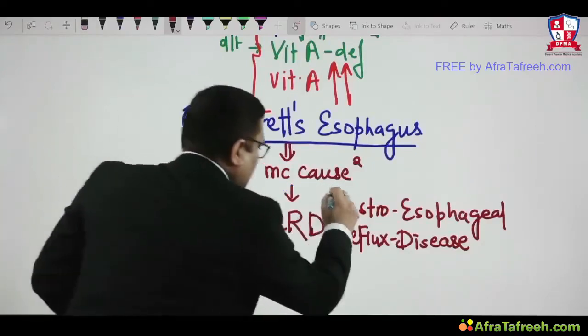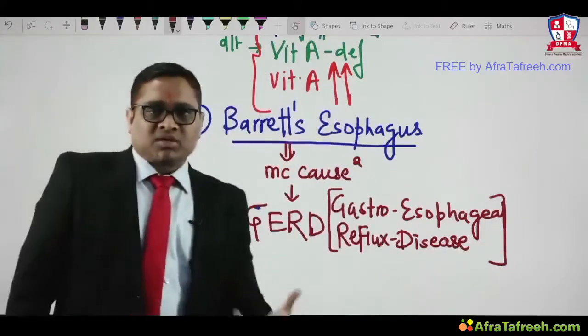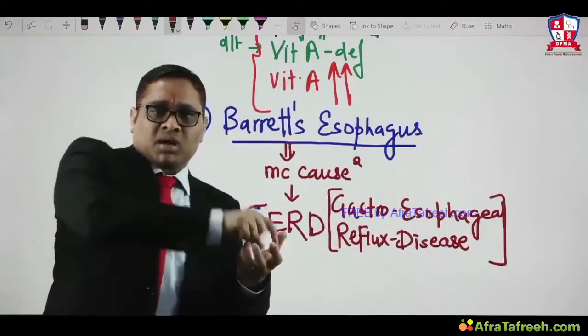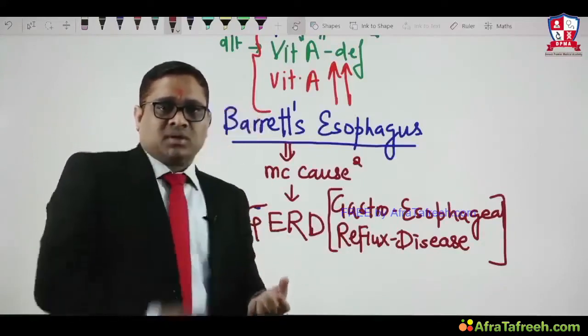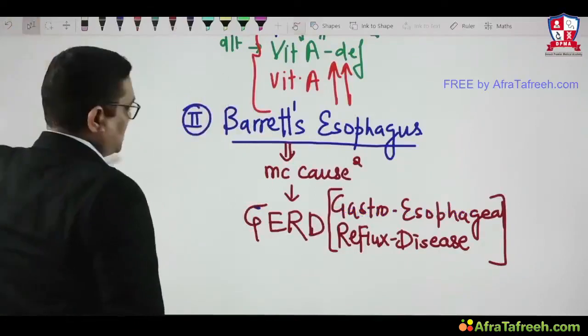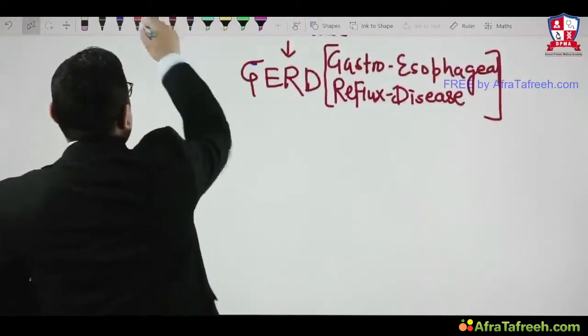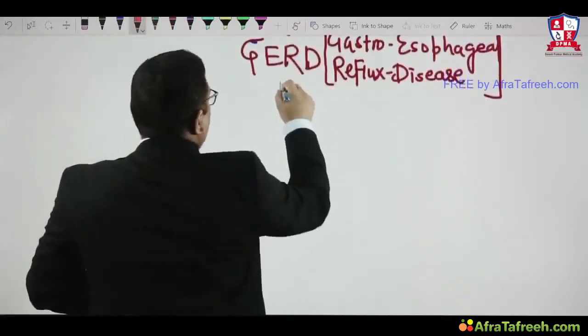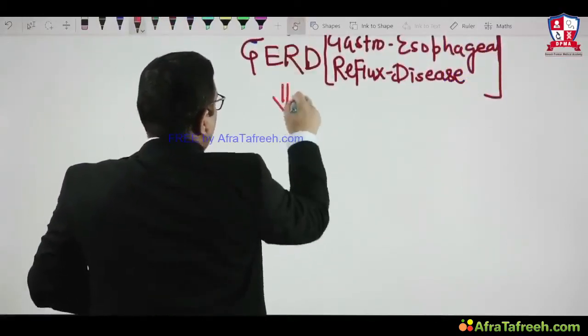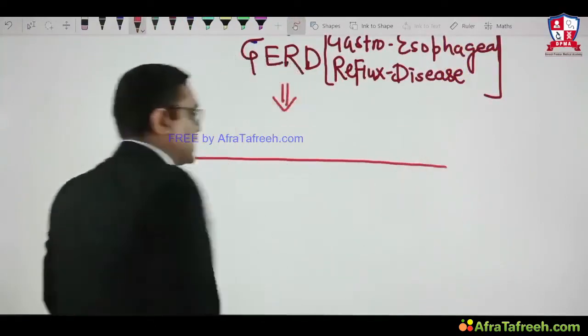What happens in gastroesophageal reflux disease? Already I have told you, there will be reflux of acidic content from the stomach into the lower third of the esophagus. Because of this reflux, what will you notice when you see a biopsy of the esophagus?